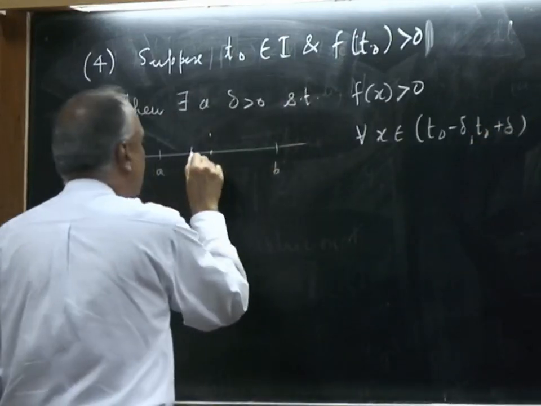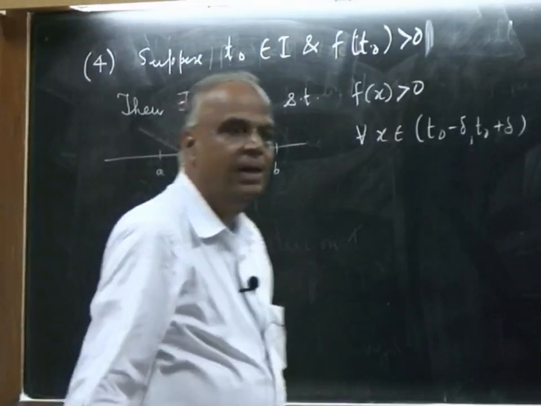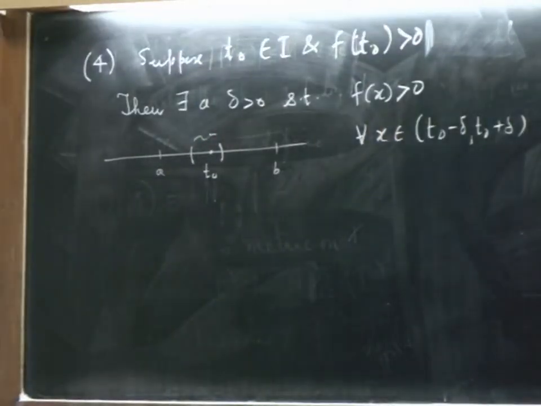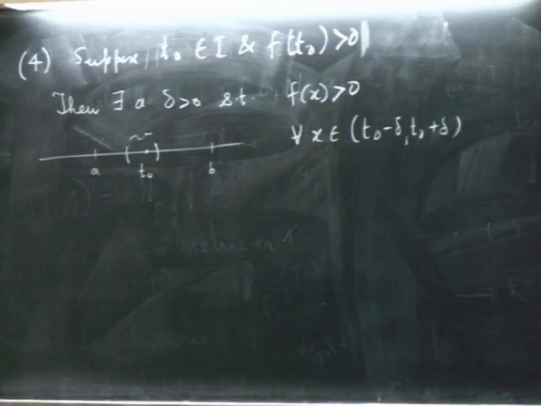So there will be a small interval about it in which the graph will lie completely above the x axis. This is the typical property of a continuous function, which can be proved purely using the definition of continuity.